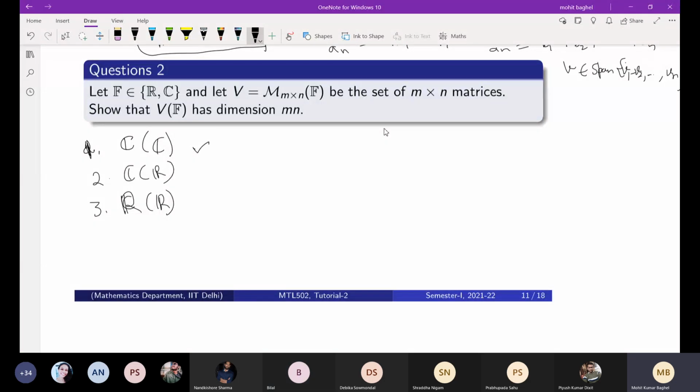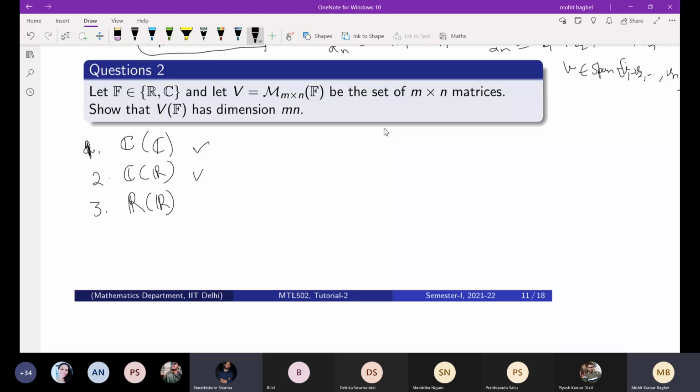This is not Q, this is R. Sorry about the confusion. So C over C is a vector space. C over R is a vector space or not? Yes, sir. And R over R is a vector space. Yes, sir. I think it is clear now.